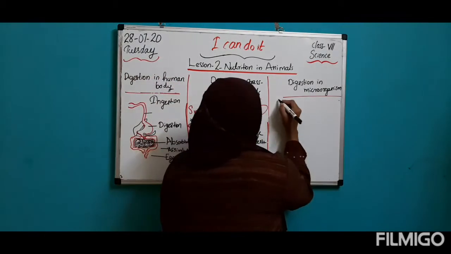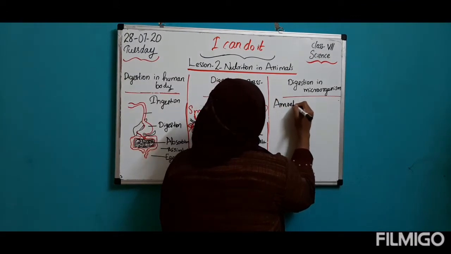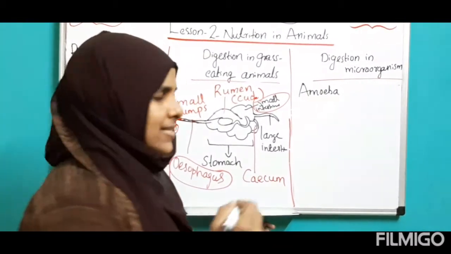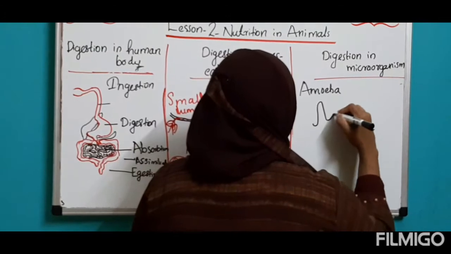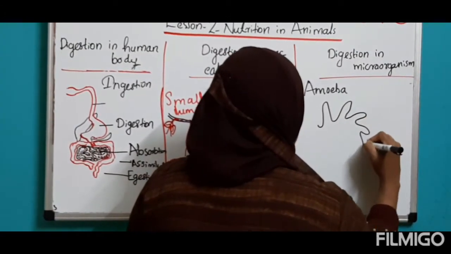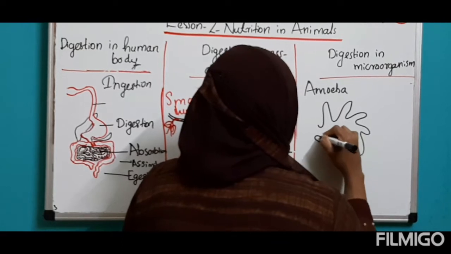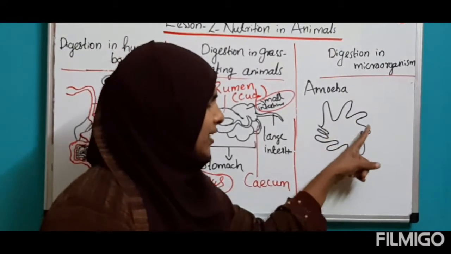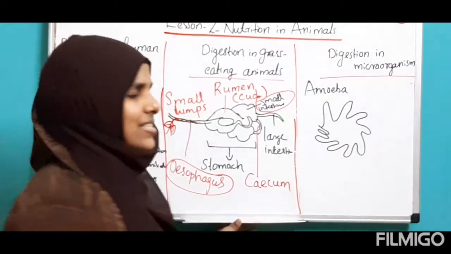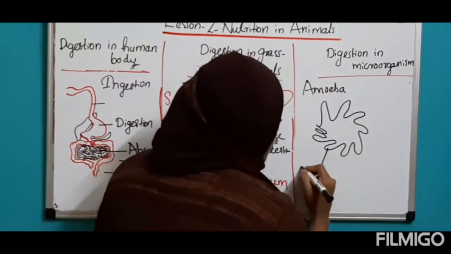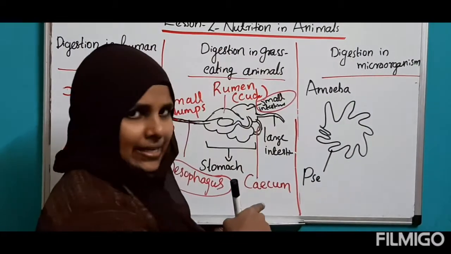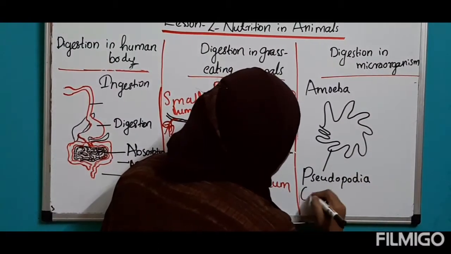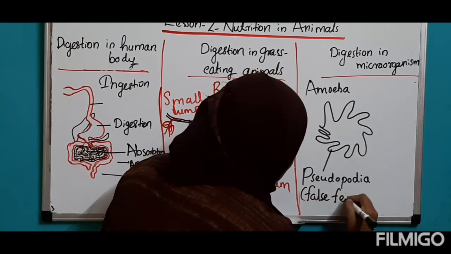Okay. So suppose I am going to take the example of amoeba. Then how can you draw amoeba, children? Does it have a shape? No, it doesn't have a shape, so we can draw amoeba in any shape. It is seen in pond. It is a small organism we cannot see with our eyes. Then you can see small finger like projections here. What are they, children? We call them pseudopodia. P is silent in pseudopodia. Another name of pseudopodia is false feet.